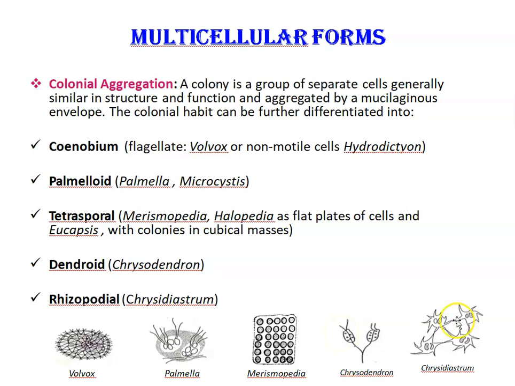Last is Rhizopodial form. Example is Chrysophyceae. Here the cells of rhizopodial colonies are united through rhizopodia. And you can see here, these are rhizopodia, and here the rhizopodial colonies are united through these rhizopodia.